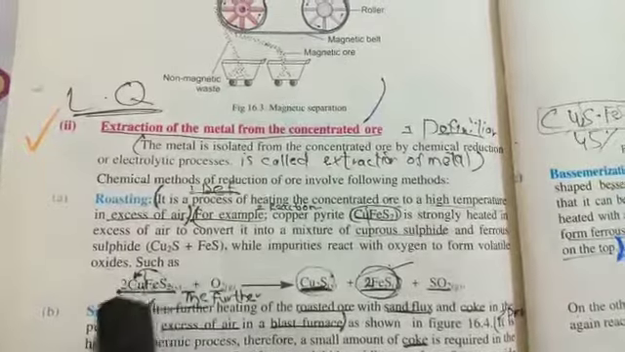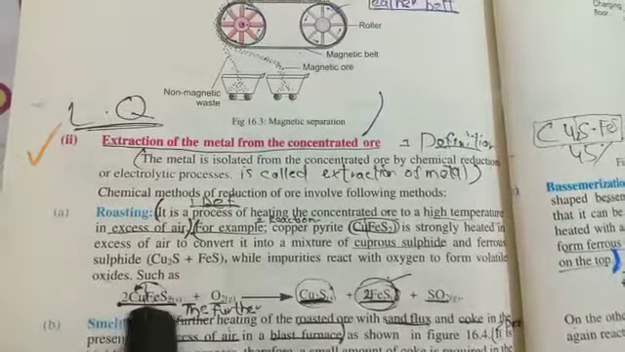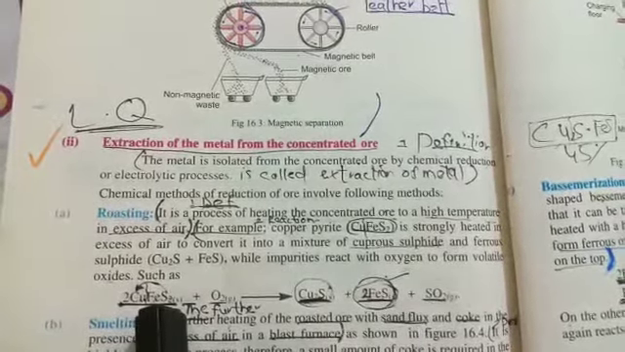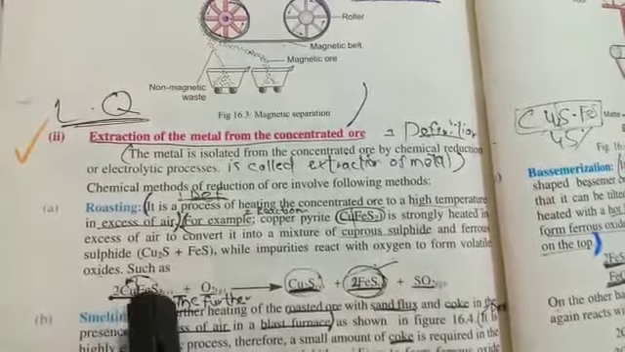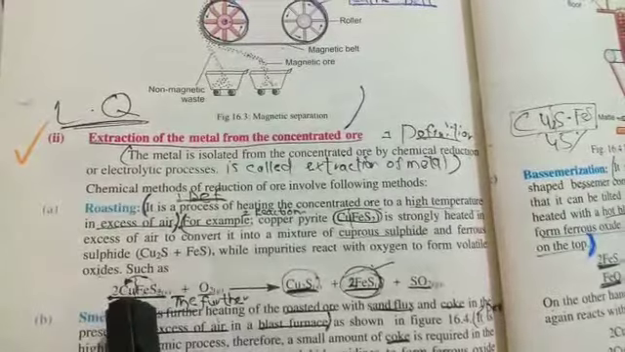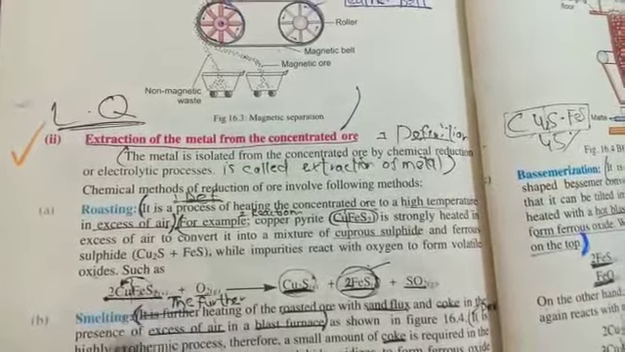Here students, this is the copper pyrite. The copper pyrite is obtained by the process of concentration, in which the impurities are removed and we get the compound of copper that is known as copper pyrite. Now students, when the copper pyrite is heated at a high temperature in the presence of excess oxygen.